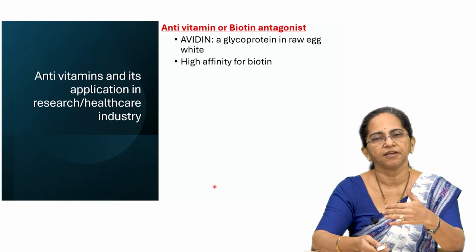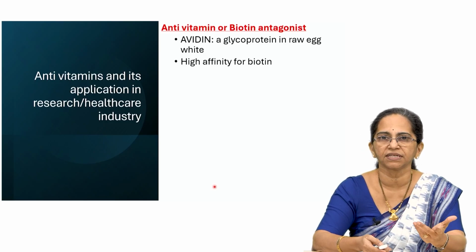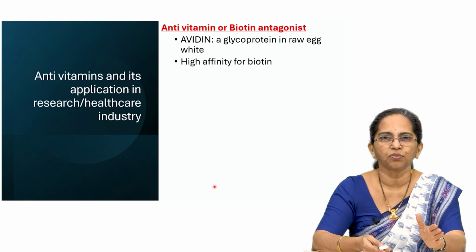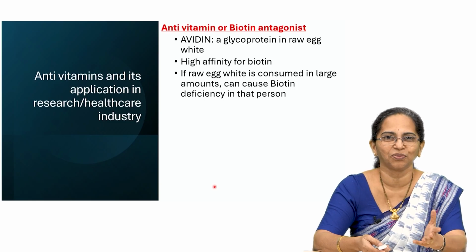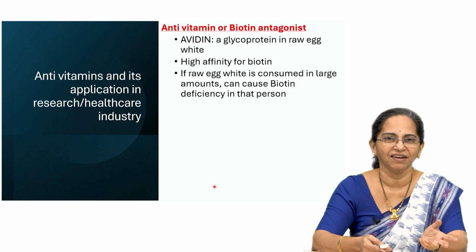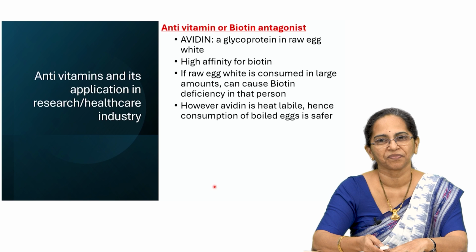That is why they say if people go on consuming raw egg white, then there will be deficiency of biotin. But not to worry much, because you will need to consume at least 10 to 20 raw egg whites every day, that too, to develop biotin deficiency. So, that is avidin, which is called the antagonist of biotin.